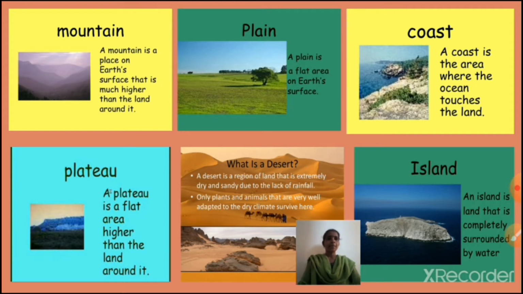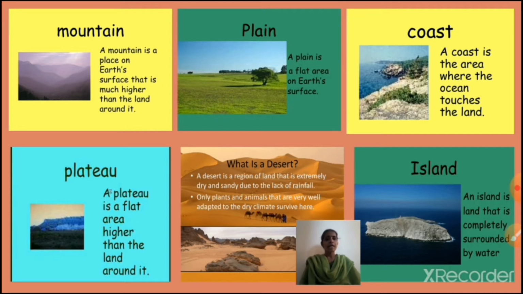Plain. A plain is a flat area on Earth's surface. Flat area on Earth's surface. Coast. A coast is the area where the ocean touches the land. Where the ocean touches the land, that is called coast.